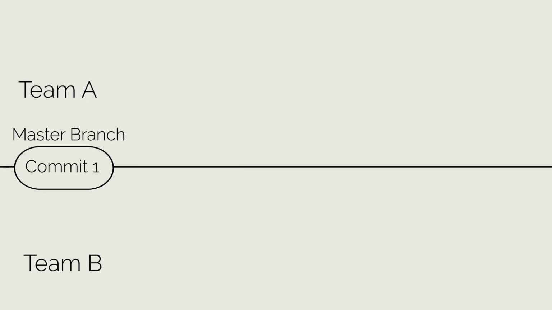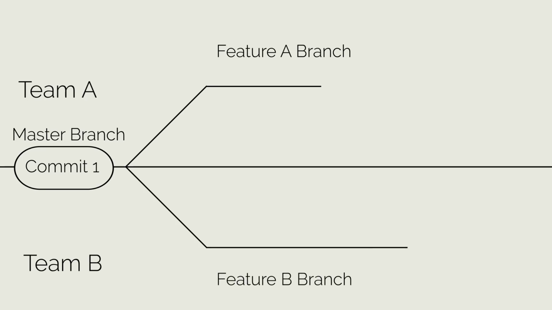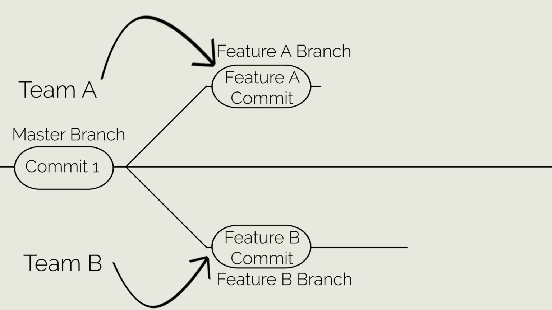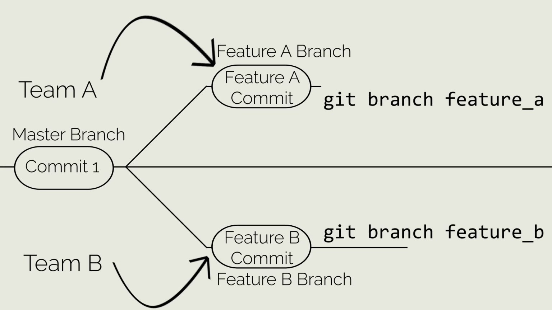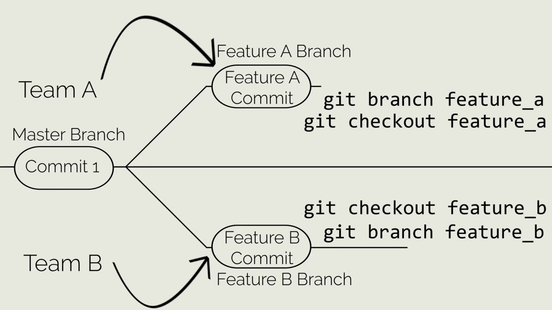If the team working on feature A creates their own branch off of master, and the team working on feature B creates their own branch off of master, then when the teams push their changes to GitHub, they will only be pushing their changes to their own branch and not the master branch. This can be done using the command git branch with the name of the branch being created at the end of the command. This will create a new branch, but in order to switch to that branch, the git checkout command will need to be used with the name of the branch at the end of the command.